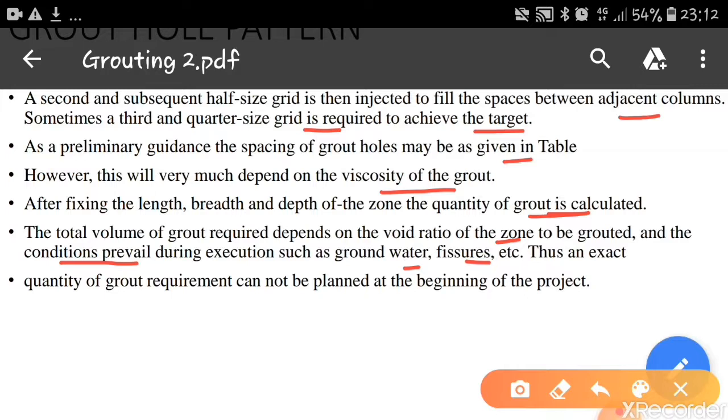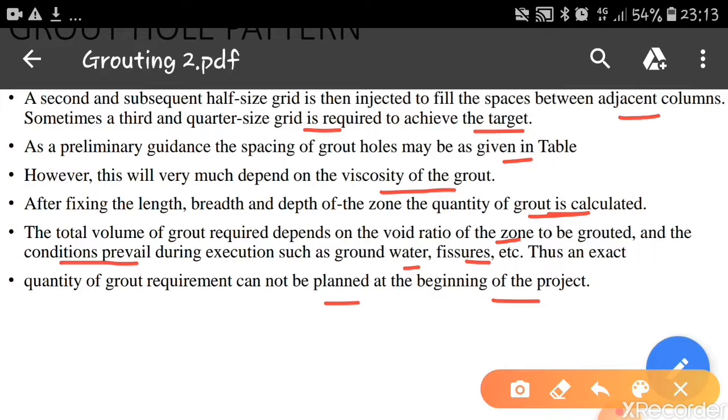Sometimes there will be more groundwater, so that whatever materials are injected, there are chances that they will be washed away along with the water. There will be deeper fissures, so that grout will penetrate more inside the ground. So based on all these factors, we have to decide the total volume of grout required and keep it ready. An exact quantity of grout requirement cannot be planned in the beginning of the project.